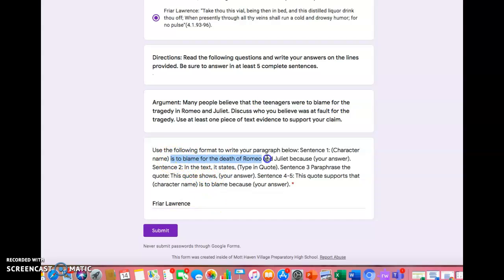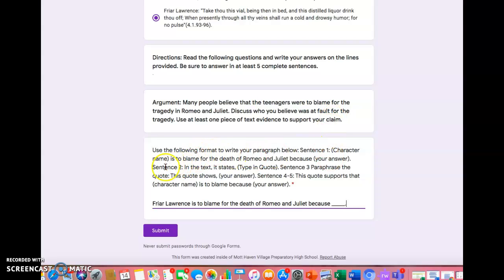Then you're going to continue writing the rest of the sentence. Is to blame for the death of Romeo and Juliet because, and then you're going to notice it says your answer. Whenever you see your answer, you are explaining, right? You are explaining your point. So here I'm going to write, why is he to blame? Because blah, blah, blah, blah. Then you are going to write a period to close off that first sentence.